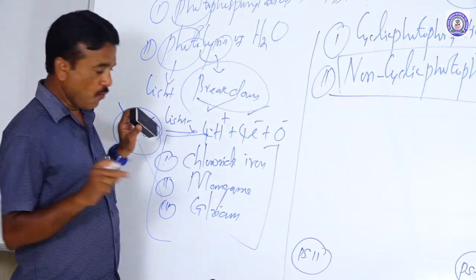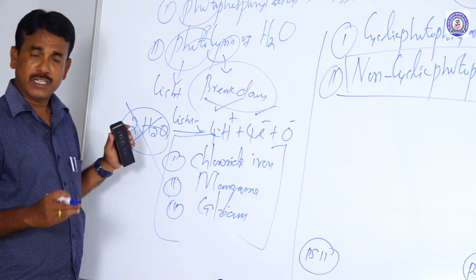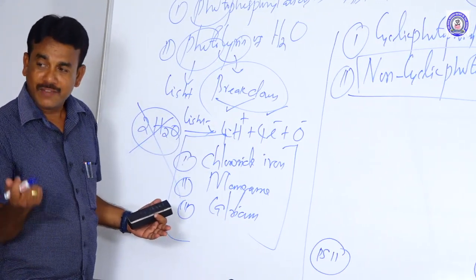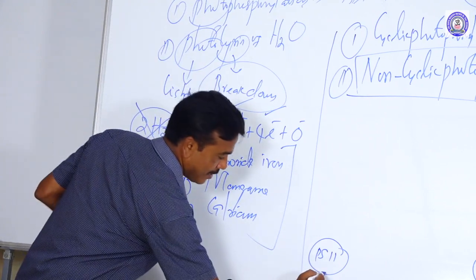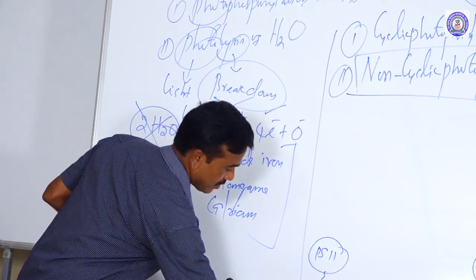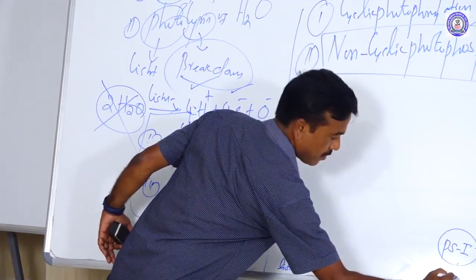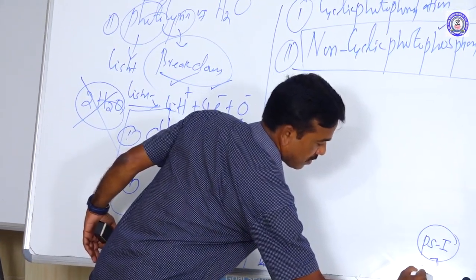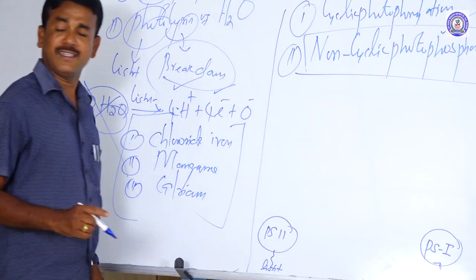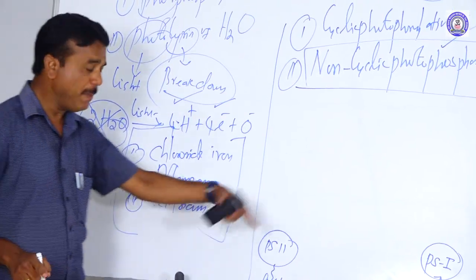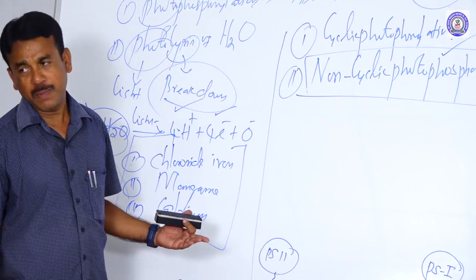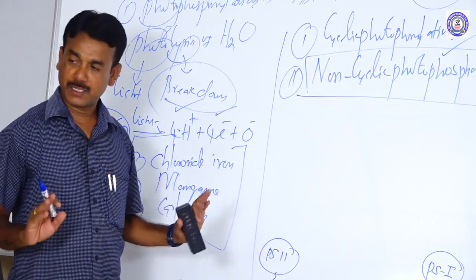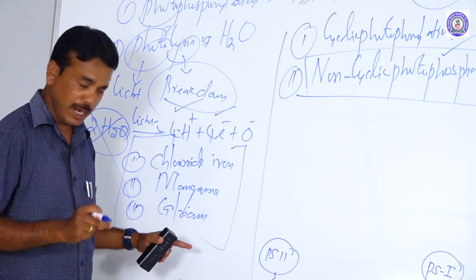For photosystem 1 and photosystem 2 to function, a source of light is essential. So light is a must for both photosystem 1 and photosystem 2, so that electrons are eliminated.